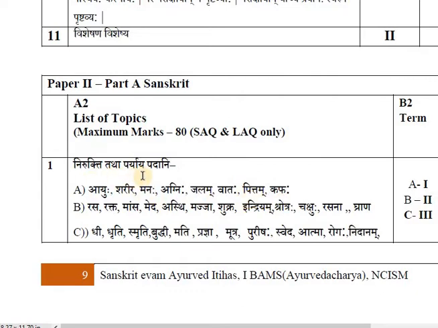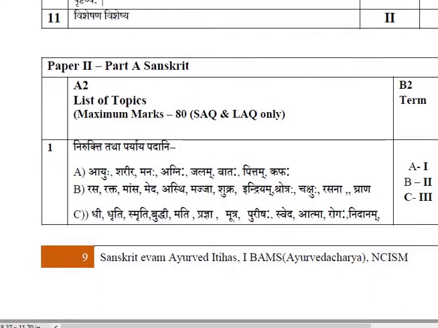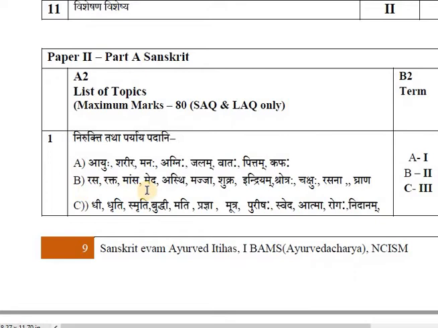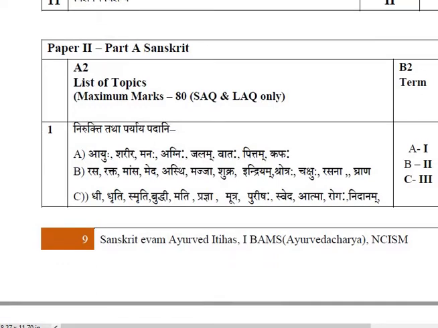Nirukti and Paryaya we understood. Nirukti, the etymological explanation or the origin of the words, and Paryaya, synonyms. Now we'll move forward and see B, Rasa, Rakta, Mansa, and C, the Dhruti. B, Rasa, Rakta, Mansa, Nirukti and Paryaya, we will understand in term 2, and in C, term 3, we will understand the Dhruti after 6-7 months. Alright, so one by one we will understand.